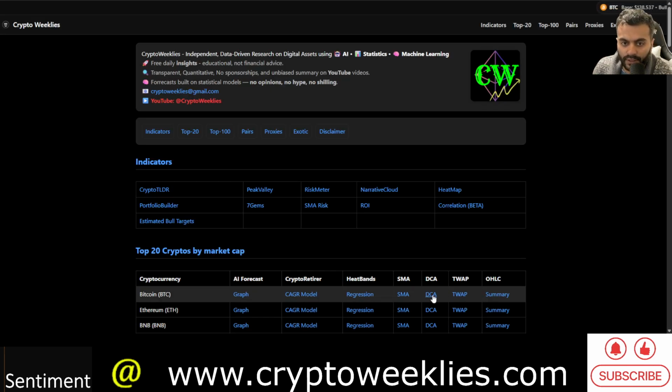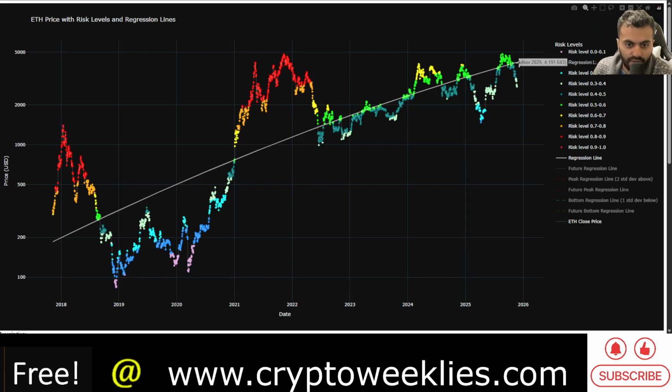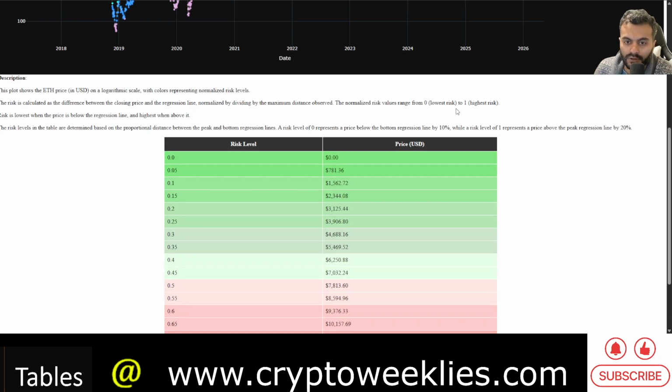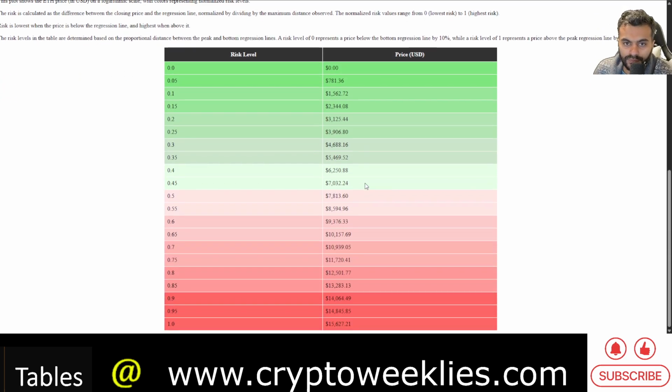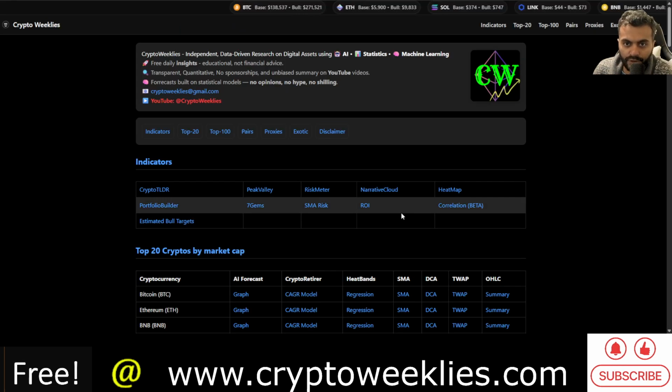Coming to the regression-based interpretation of what the fair value of ETH is, ETH is fairly valued at around $4,100. Right now it's undervalued with respect to the linear regression model, and the risk is at 0.38. Whenever it's less than or close enough to 0.2, that's a good indicator for ETH accumulation. If prices were to go to between 0.3 and 0.4 risk, the price for ETH could well be between $4,600 and $6,200, with the midpoint at around $5,500.